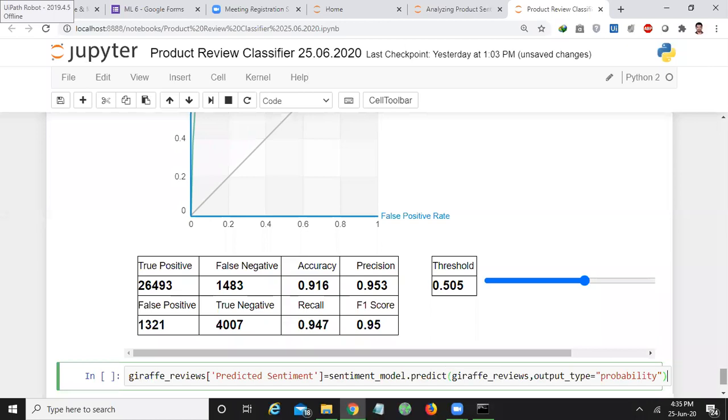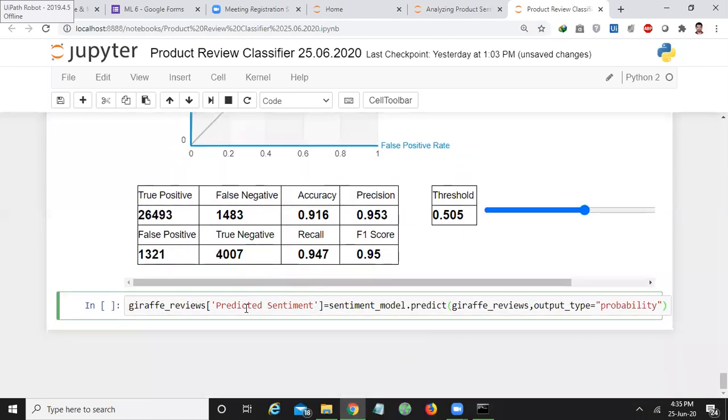Okay, that is giraffe reviews of product. I will create one more new column for only giraffe reviews, using your sentiment classifier. Using the sentiment classifier, I want to predict the giraffe reviews output type.